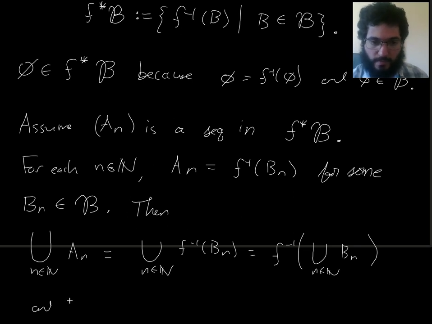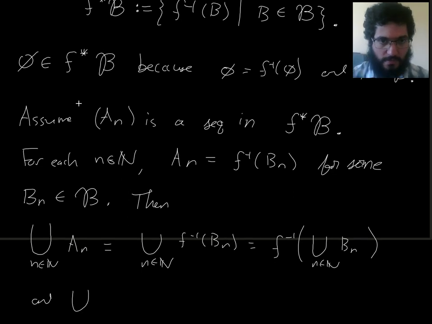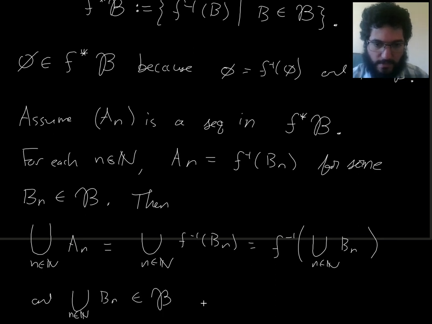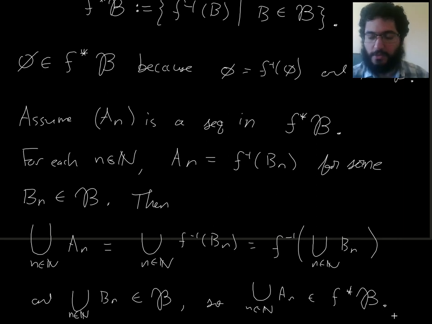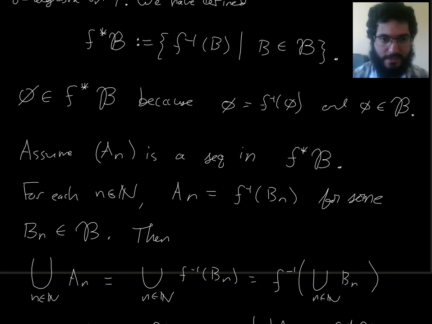So since this union is in here, we've now realized this set as the preimage of something measurable, some measurable subset of Y. So that proves that that set is in the pullback of the sigma algebra on Y. All right, so 2 of 3 properties are checked off. We got the empty set, we got closure under countable unions.